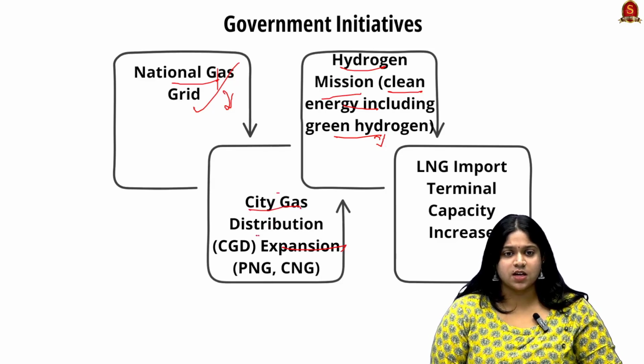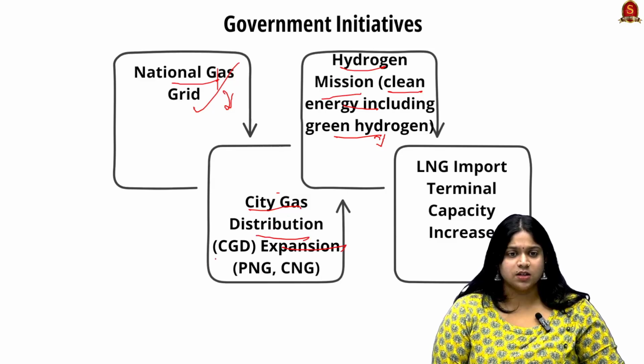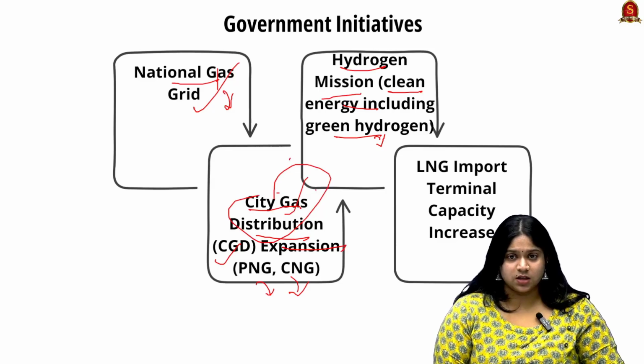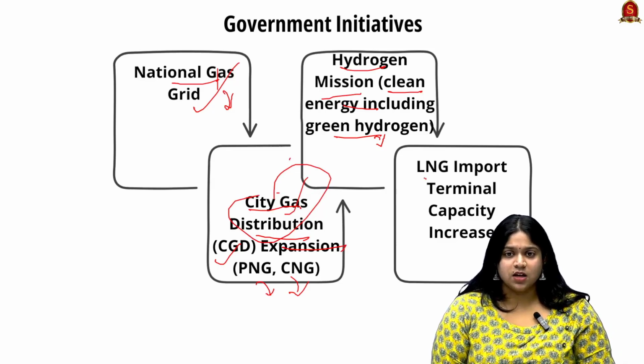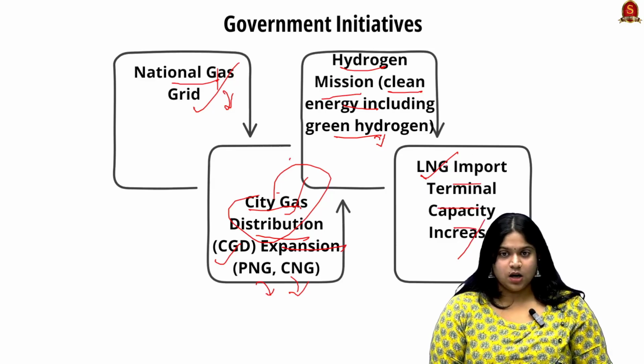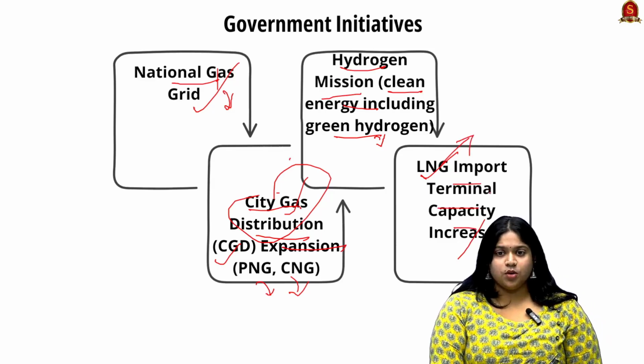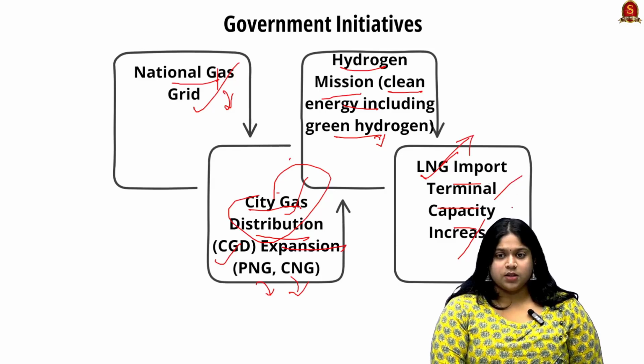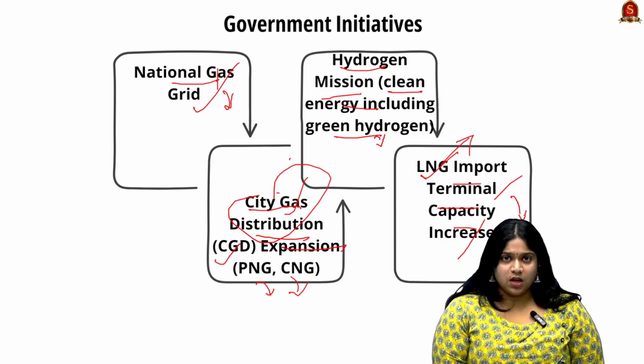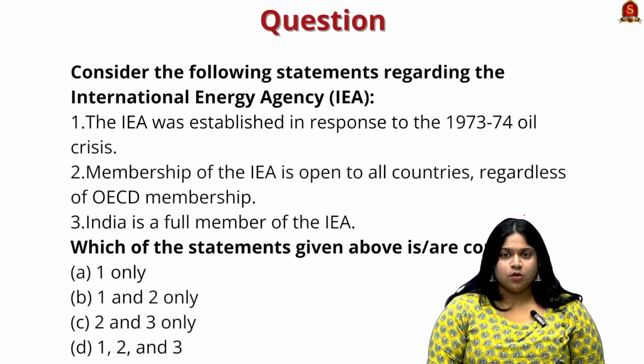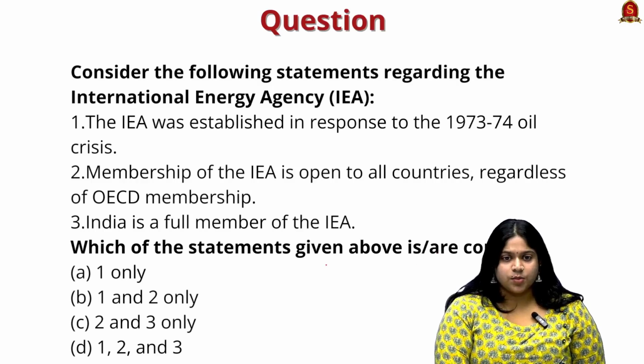Next is the city gas distribution, that is the CGD, where there is expansion of both piped natural gas as well as compressed natural gas, especially for regional areas such as cities and urban areas. And next is the LNG import terminal capacity increase, that is the liquefied natural gas import terminal capacity increase, especially for the rising demand. So I hope the article is clear, and let us see a prelims question.